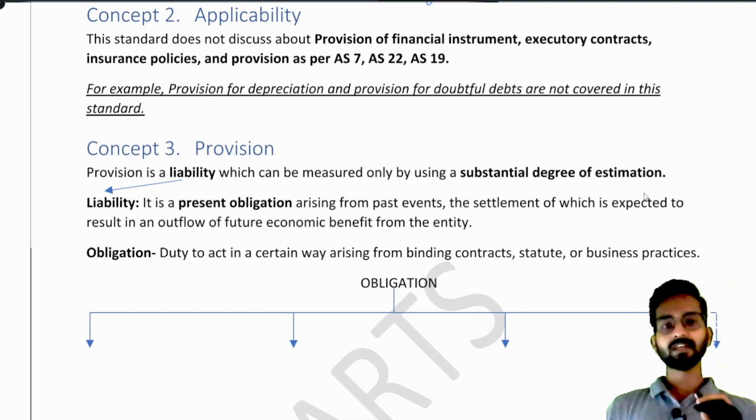What do we generally do? We make an estimate, okay, this much amount would be required to pay the tax. We can just estimate. How can we estimate? You will say, sir, how can you just estimate any amount?